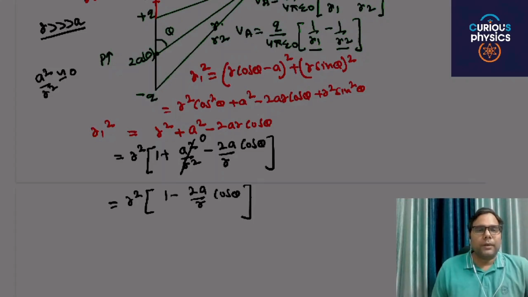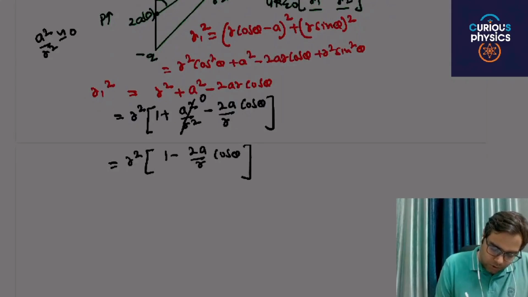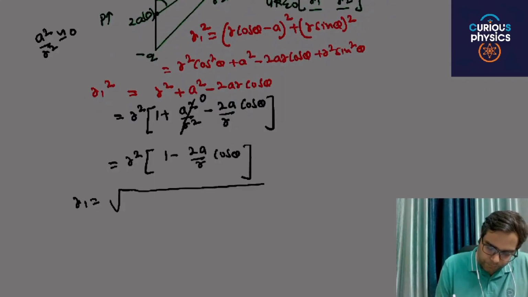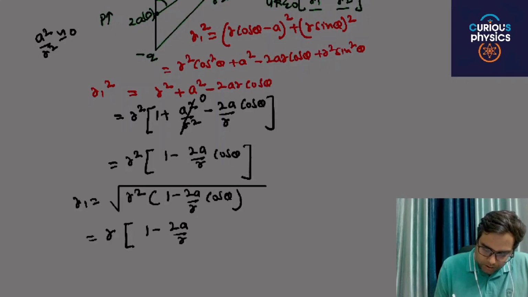Are you getting my point? Then r1 is equal to the square root of r square times 1 minus 2a by r cos theta. The r comes out of the root, and we have r times 1 minus 2a by r cos theta raised to power 1 by 2.